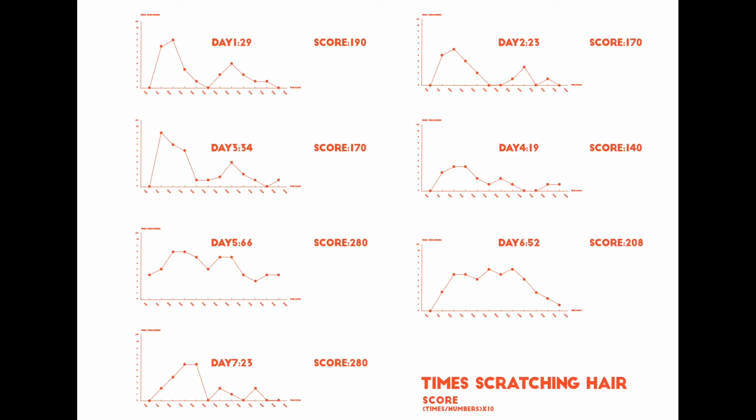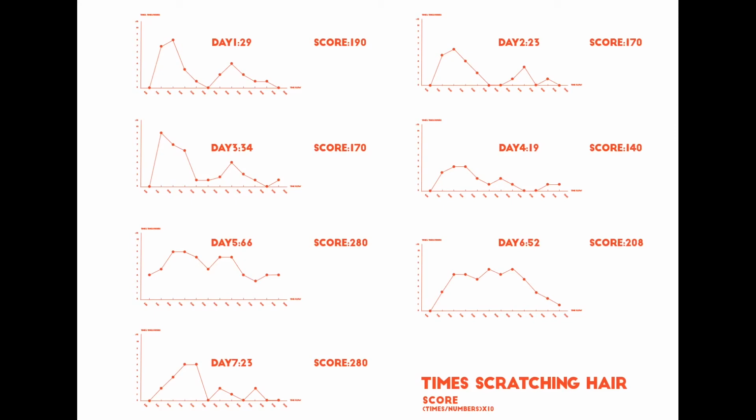Take this one for example. The math method I used is to divide the times by hair quantities, then multiply the result by 10. Then I got the score of the times scratching hair per day, such as the score on day 1 is 190 and on day 2 is 170.